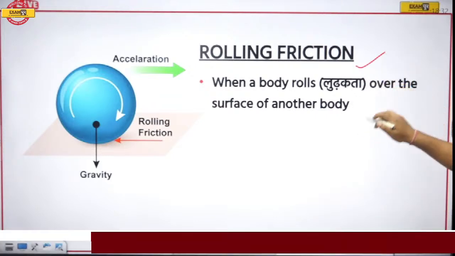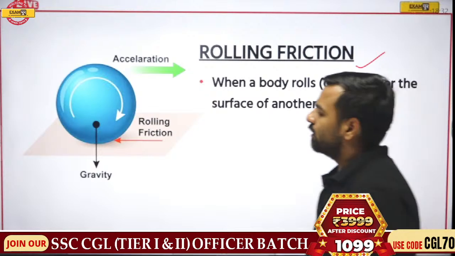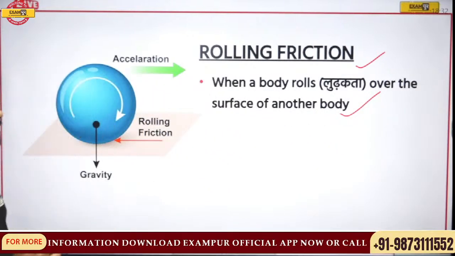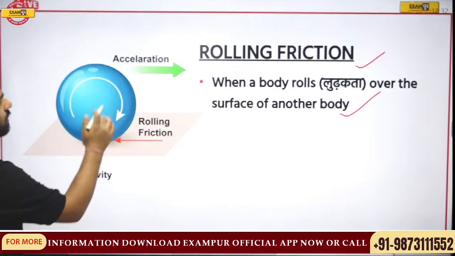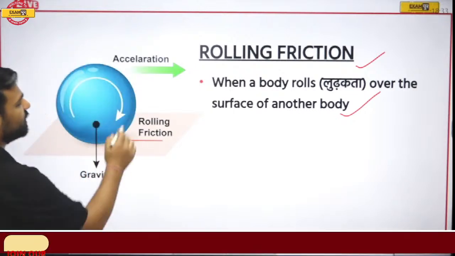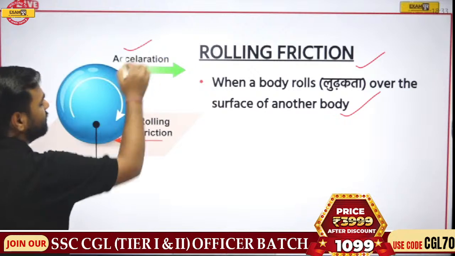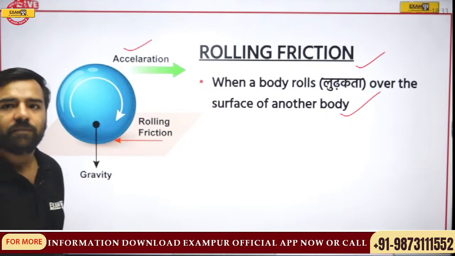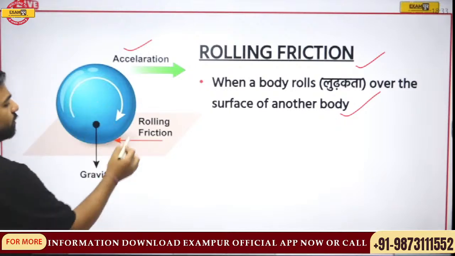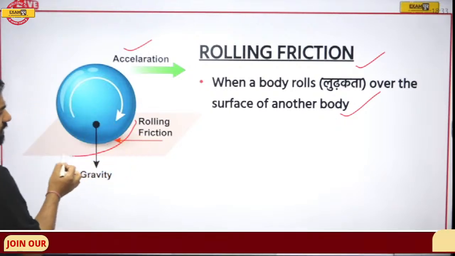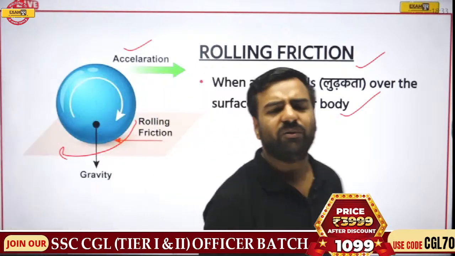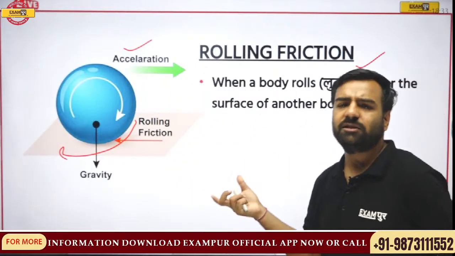When a body rolls over the surface of another body, let us take the example of a ball, whether it is a football or a basketball. If I am trying to rotate it, it is moving in the forward direction, that is, acceleration is there, and there must be some friction opposing it. Okay, Ilma, fine. So the friction which is actually opposing this is rolling friction, because the ball was actually rolling, correct?